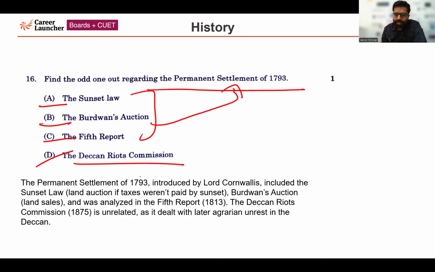When it comes to the Permanent Settlement of 1793, important information: it was introduced by Lord Cornwallis. It included the Sunset Law, which is related to land auction. If taxes weren't paid by sunset, the land was auctioned. The Burdwan auction was very importantly related to land sales, and it was analyzed in the Fifth Report, which was documented in 1813. Now, the Deccan Riots Commission is unrelated. It is not related to the Permanent Settlement of 1793. Later on, it dealt with the agrarian unrest in the Deccan region. So the correct answer is option number D.